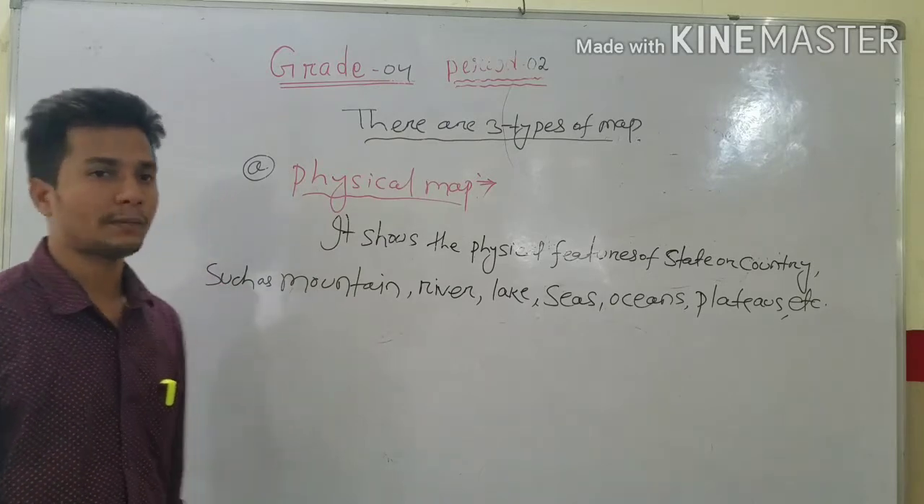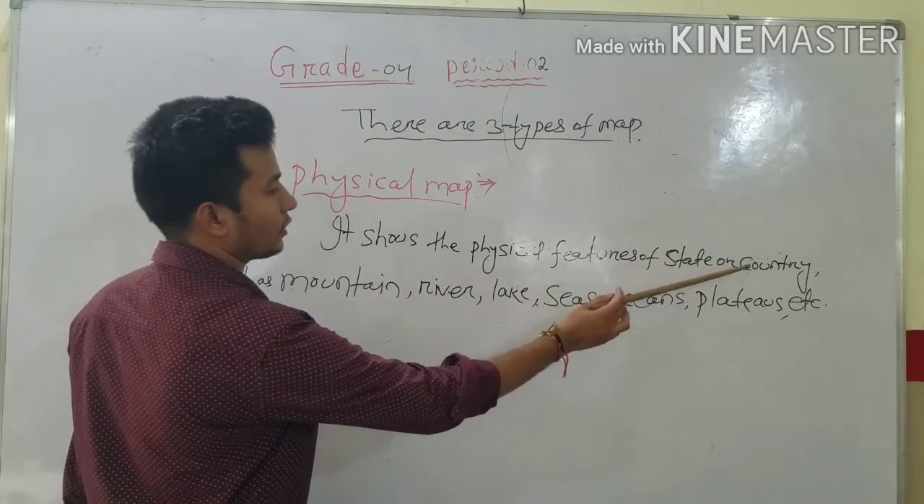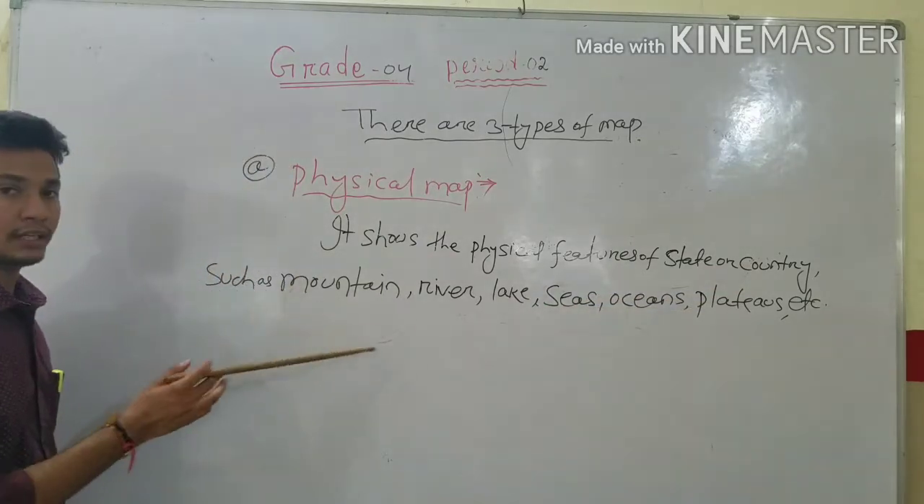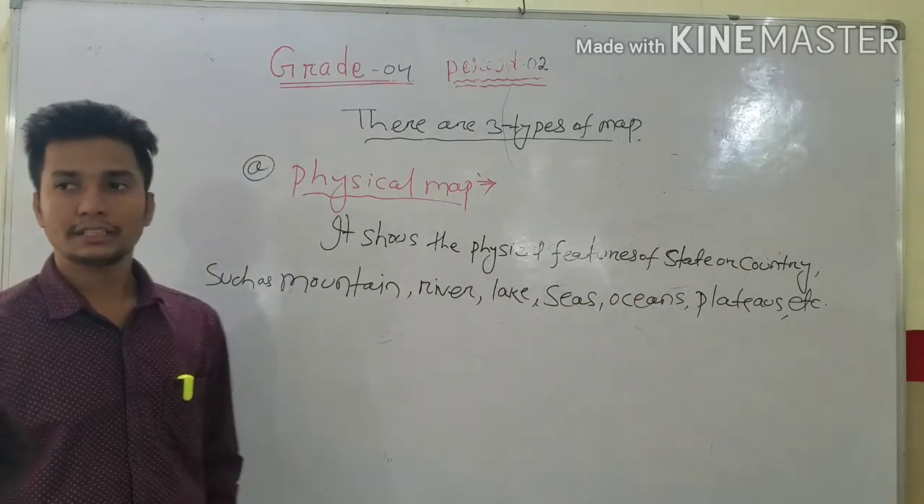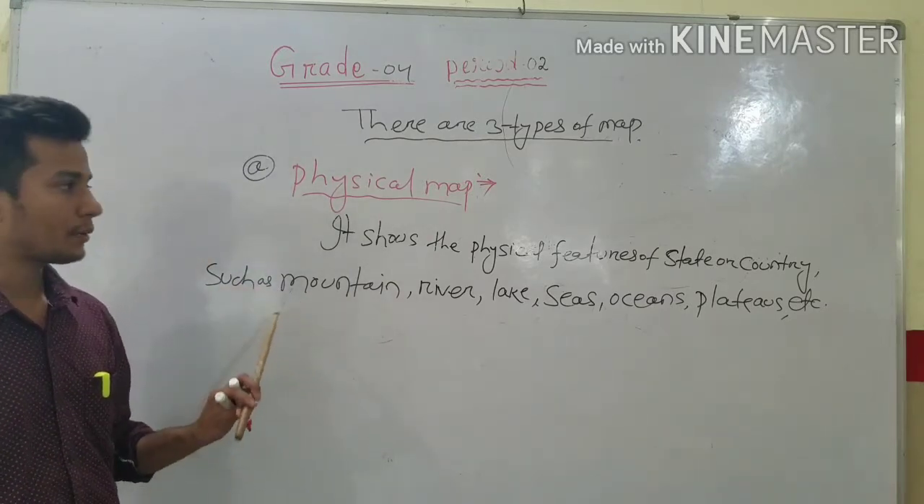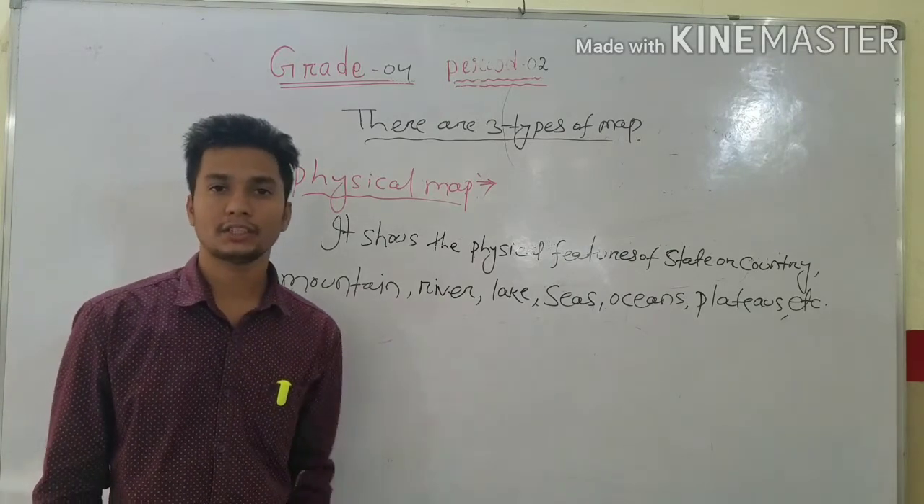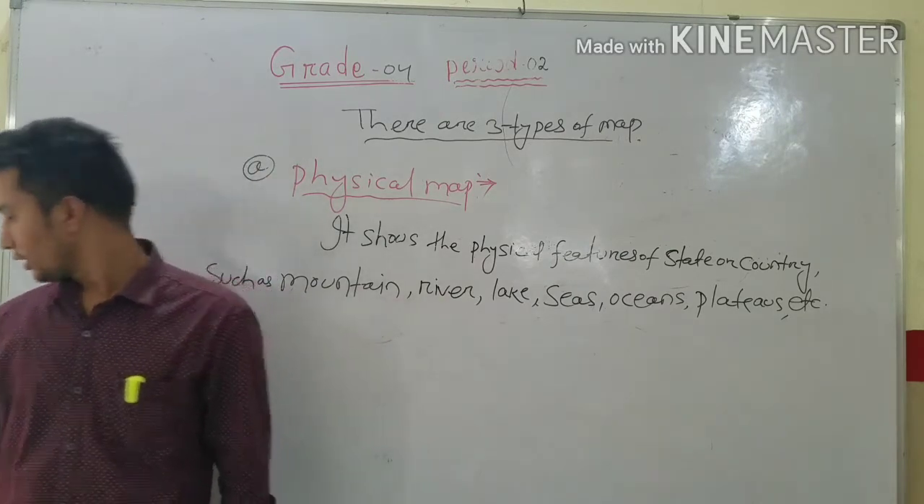Understood what a physical map is? A physical map shows the physical features of a state or country, such as mountains, rivers, lakes, seas, oceans and plains, etc. It gives more information about these things. Okay, now we will come to the second point.